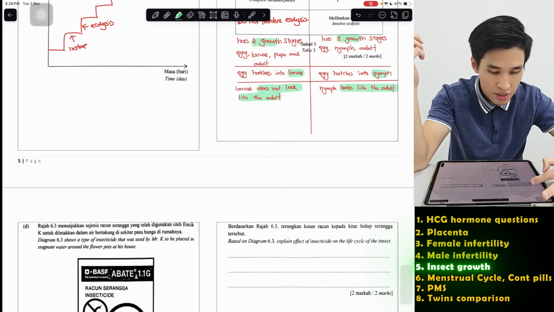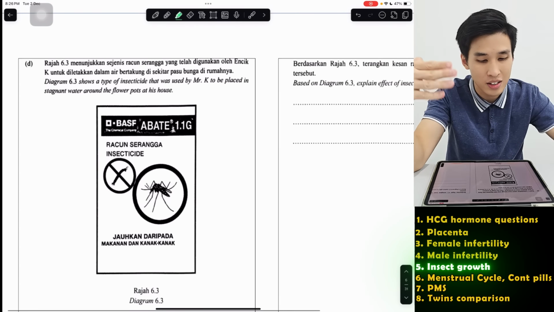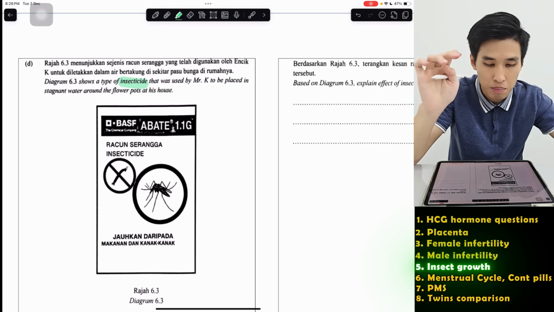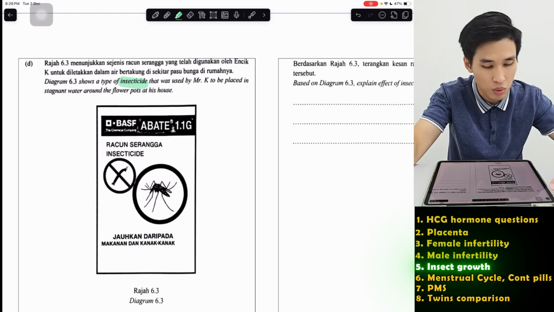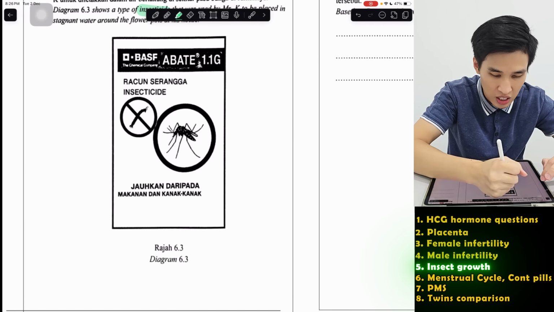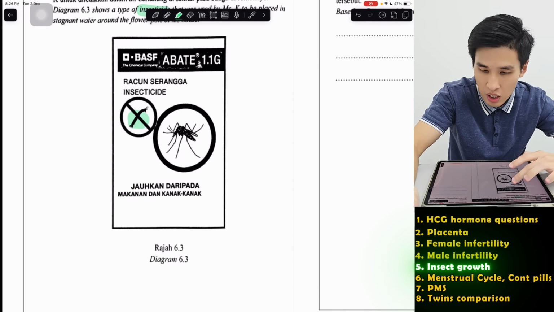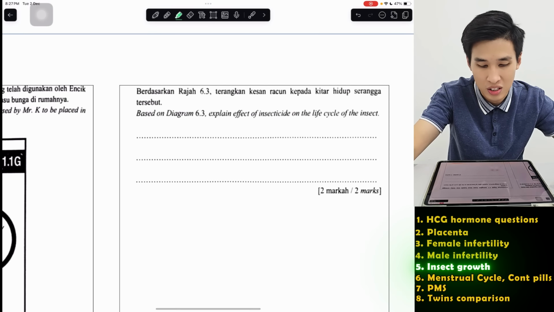Okay. And the final question for this one is they say diagram 6.3 shows a type of insecticide, pesticide, that was used by Mr. K to place in stagnant water around the flower pots in his house. So you can see this poster, you say that it kills larvae of mosquitoes. So based on 6.3, explain the effect of insecticide on life cycle of the insect.